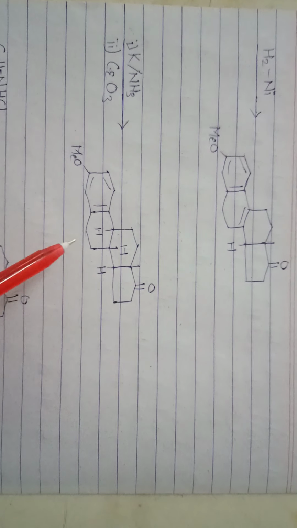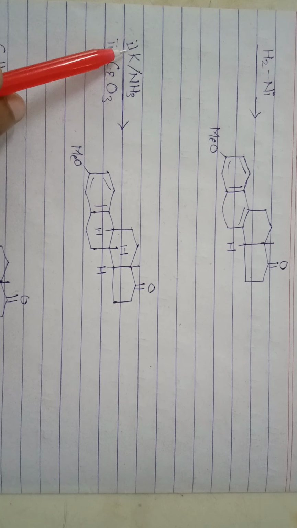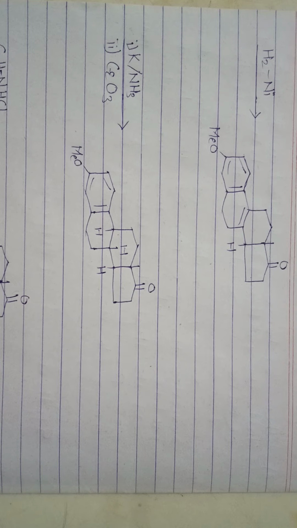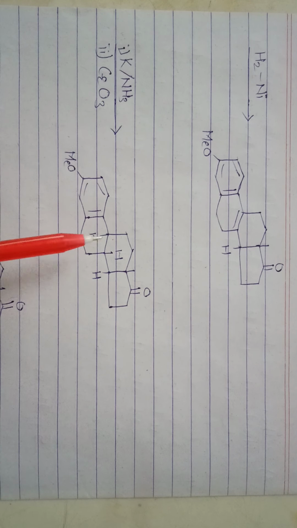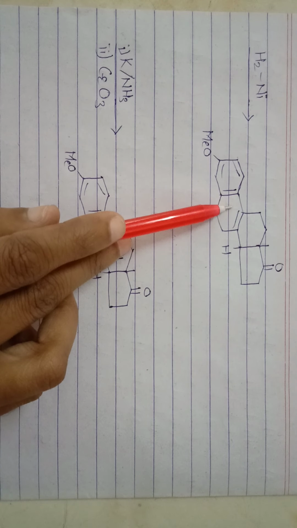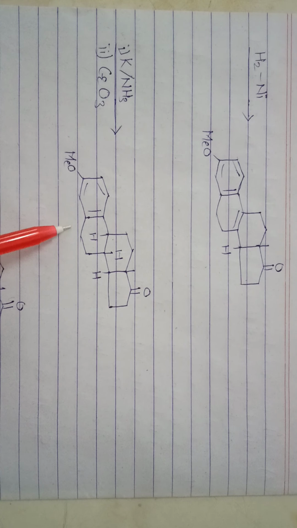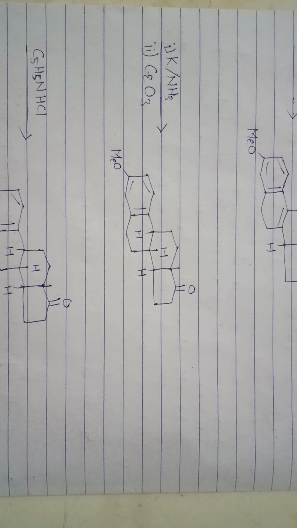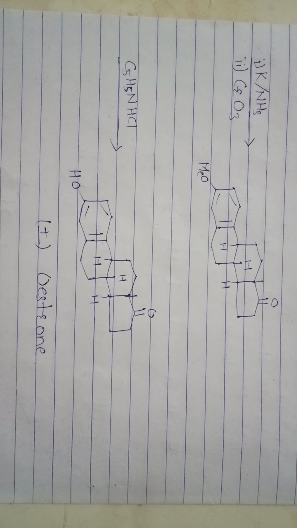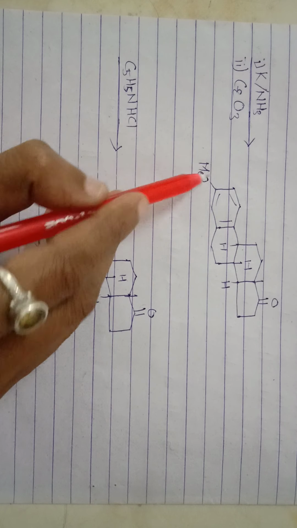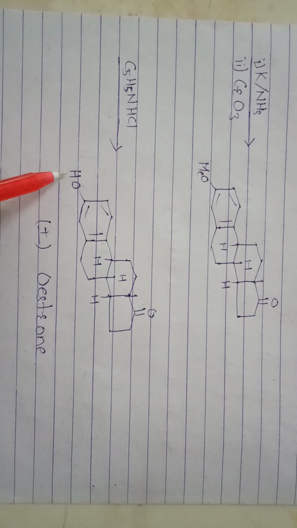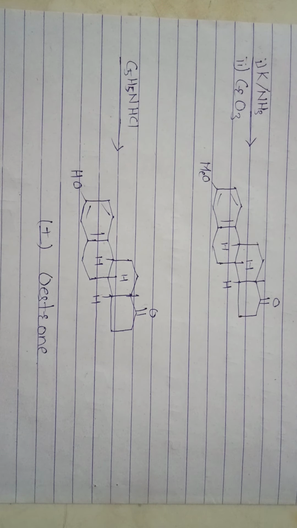Then again the oxidation, and reduce this double bond and formation of this compound. This compound is again treated with hydrolysis and forms oestrone. This methyl group is hydrolyzed with OH. This is the synthesis of oestrone.